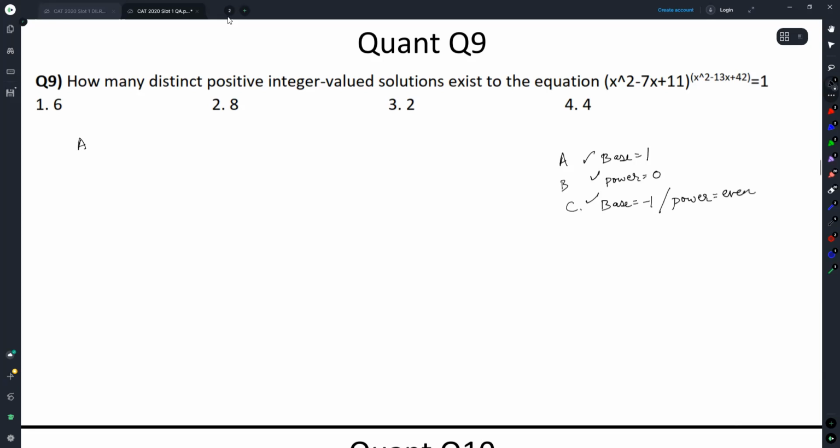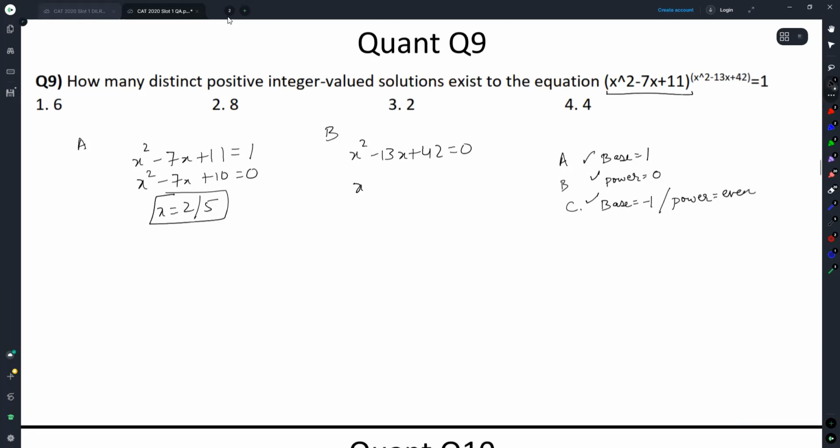For A, this base here is 1. X square minus 7x plus 11 is equal to 1, or x square minus 7x plus 10, or x is equal to 2 or 5. We get two solutions for x from here. Case B, power is equal to 0. X square minus 13x plus 42 is equal to 0. X equal to 6 or 7. Okay, we get two more possible values of x from here.